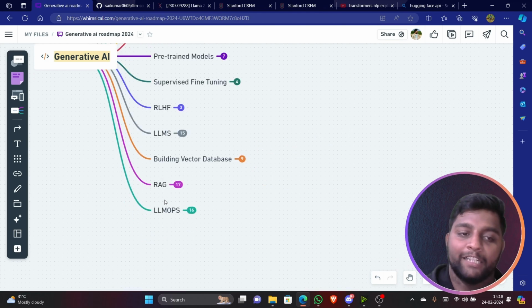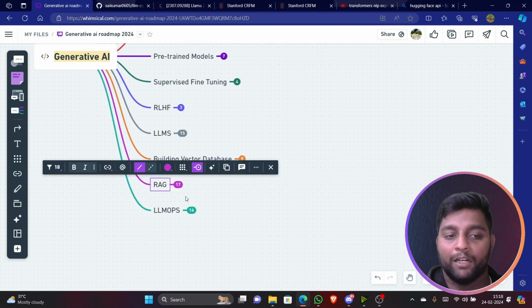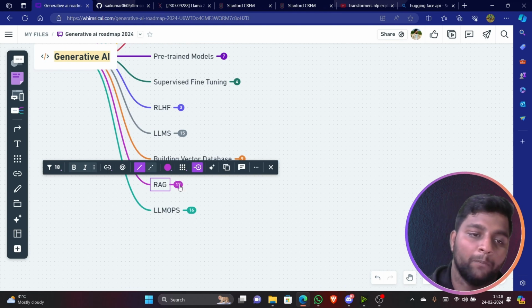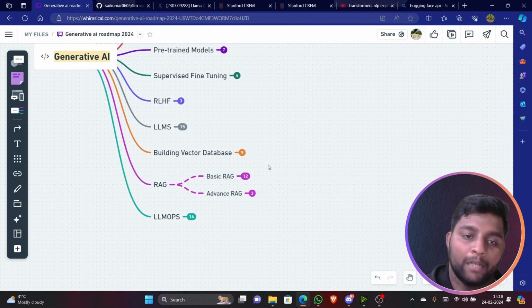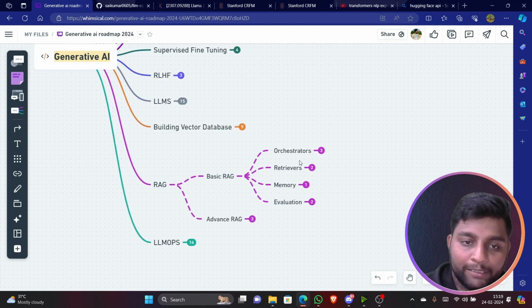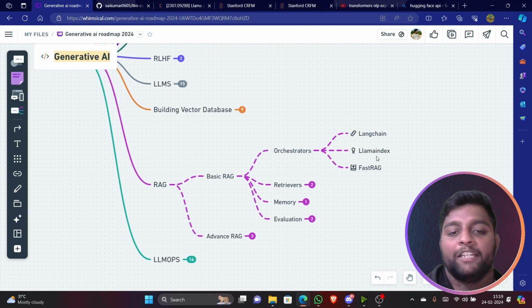So after this, here comes the ultimate topic, which is RAG, Retrieval Augmented Generation. There are two categories in RAG, basics and advanced. In basics, there are orchestrators, which are nothing but LangChain, LlamaIndex, and FastRAG.